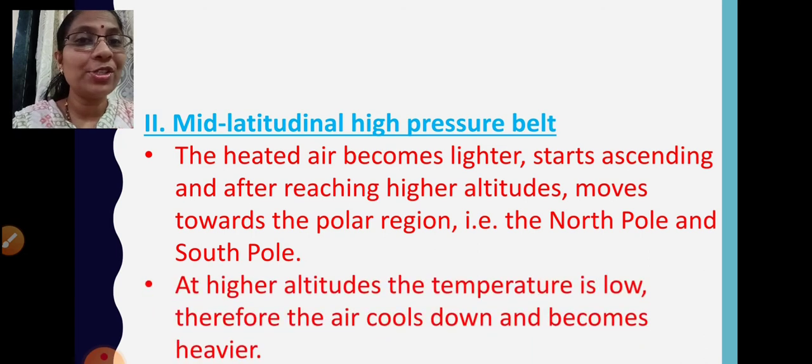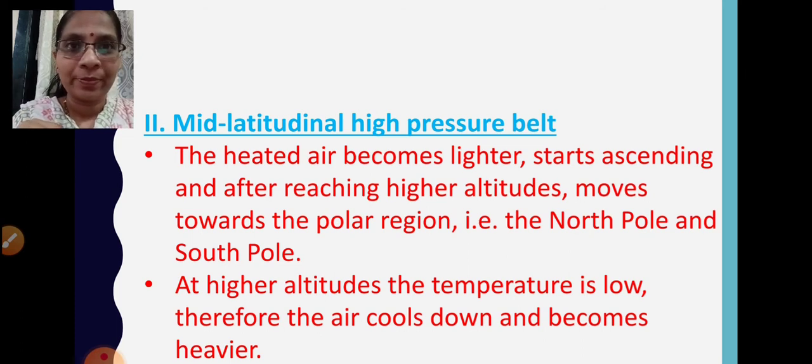At higher altitudes, what is the temperature? The temperature is low. Therefore, the air cools down and becomes heavier. We learned that when air is heated, it expands, becomes lighter and moves up. Once this heated air reaches a higher altitude, it moves towards the polar regions, where the temperature is low and the air is cool.